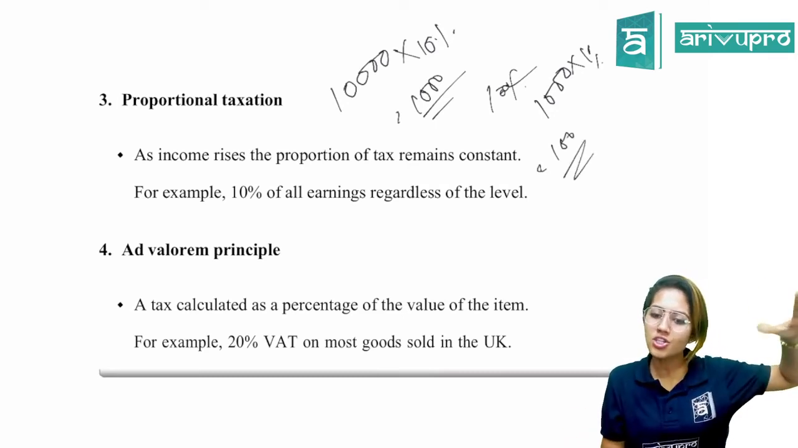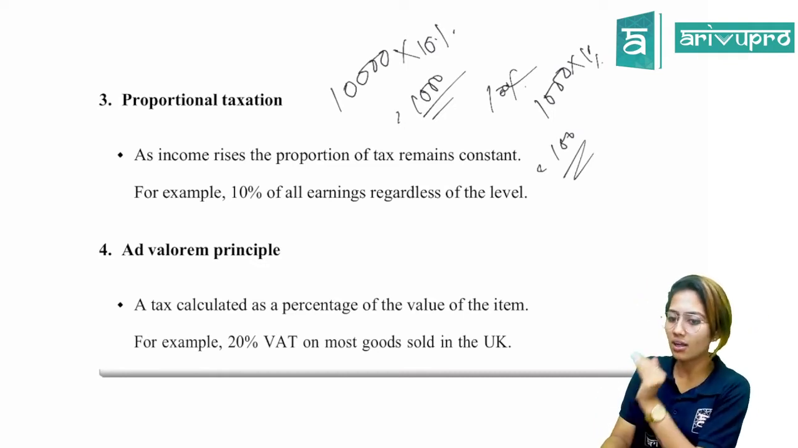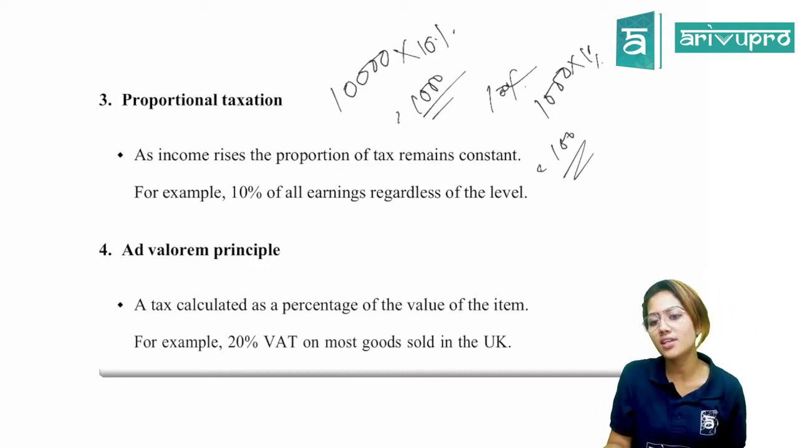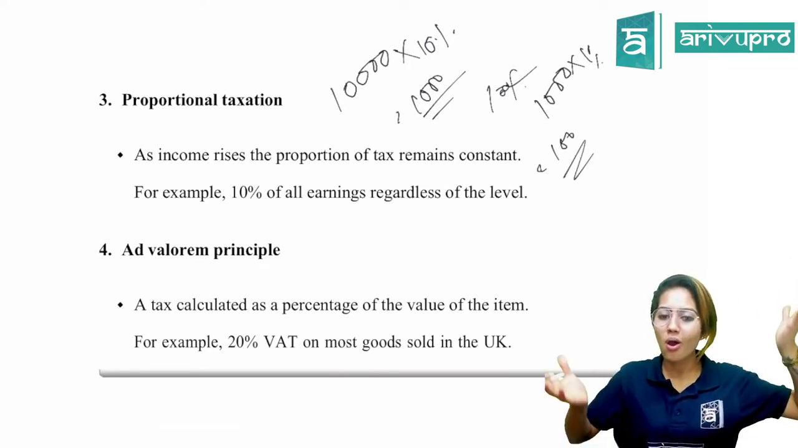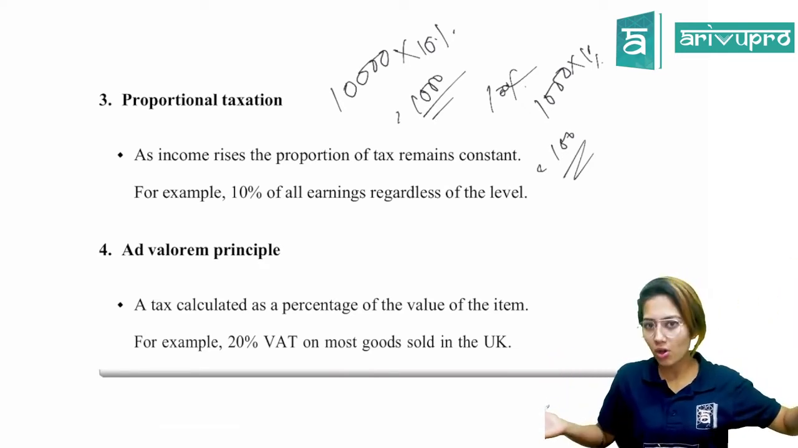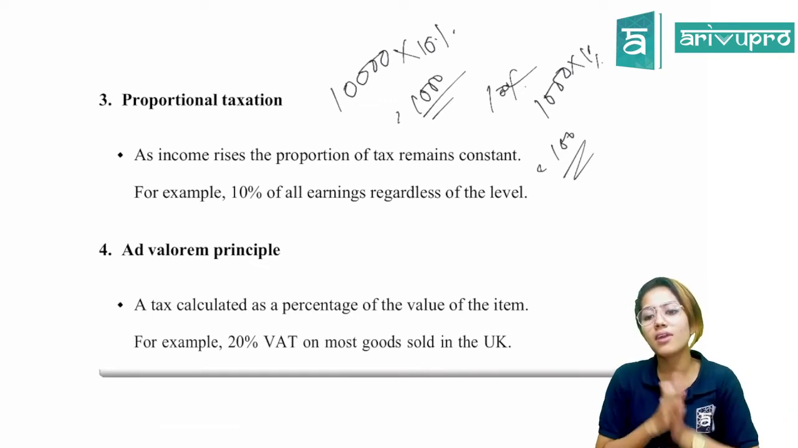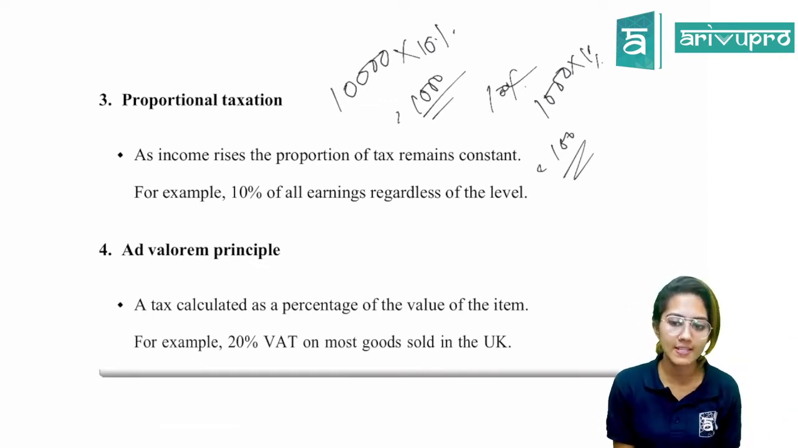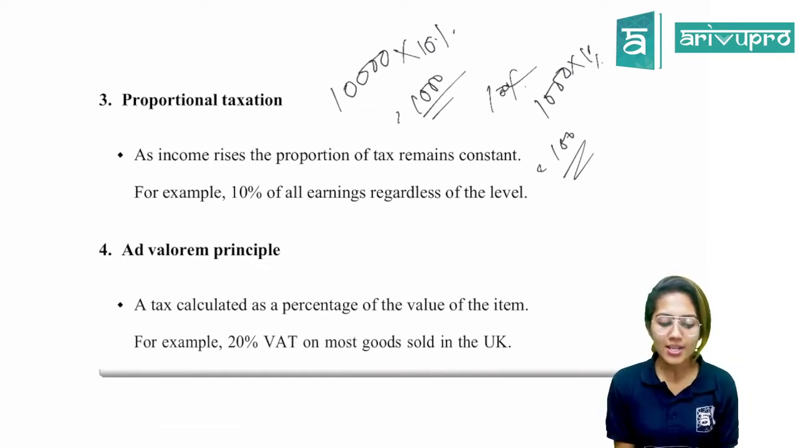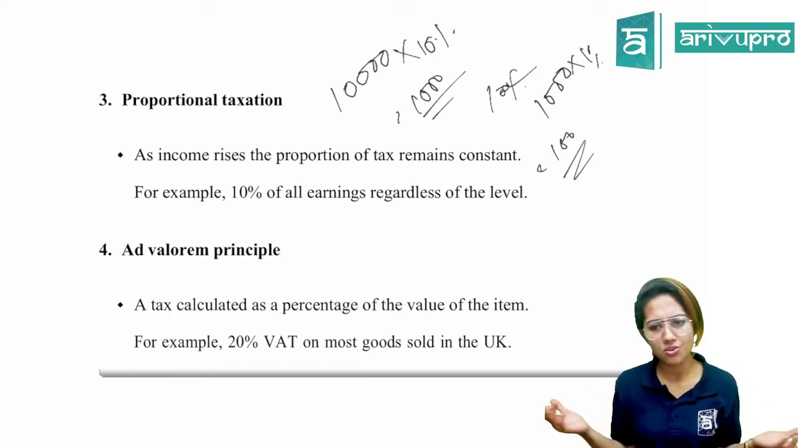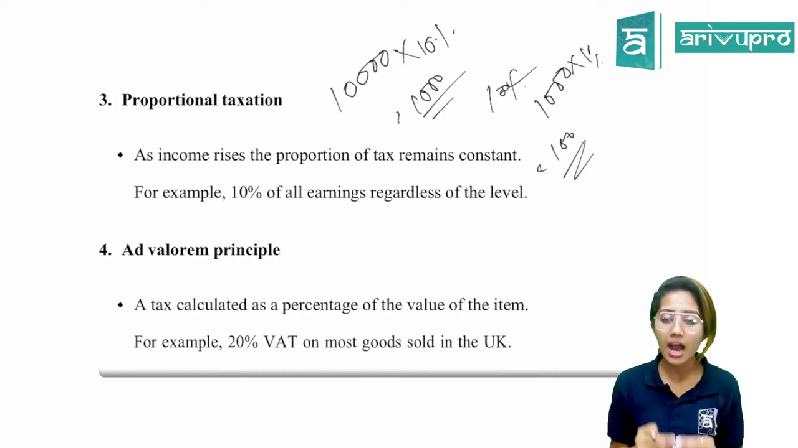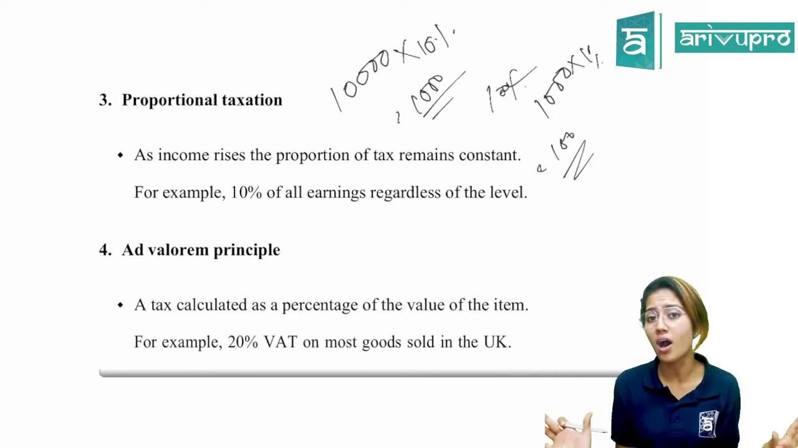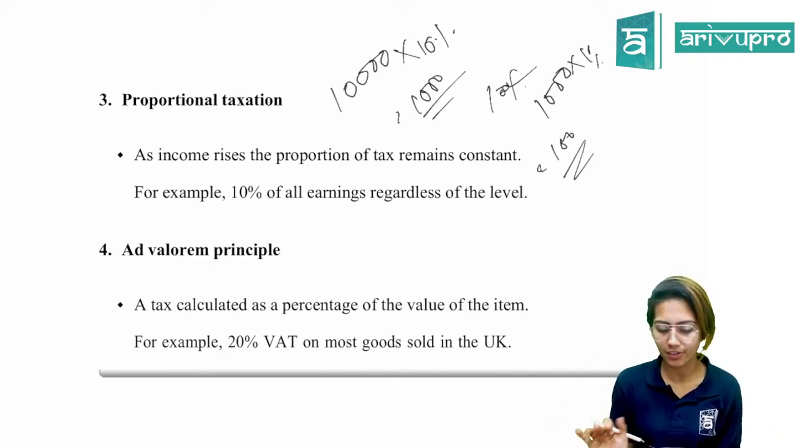If you are rich, 10%. Even if you are a middle class person, even then 10% is charged on you. So here, even if it's SRK or a very middle class bank employee or something like that, even then the same rate would be applied. It is not like progressive taxation. So as income rises, the proportion of tax remains constant. For example, 10% of all your earnings, regardless of however rich you are, whatever be your level of income.